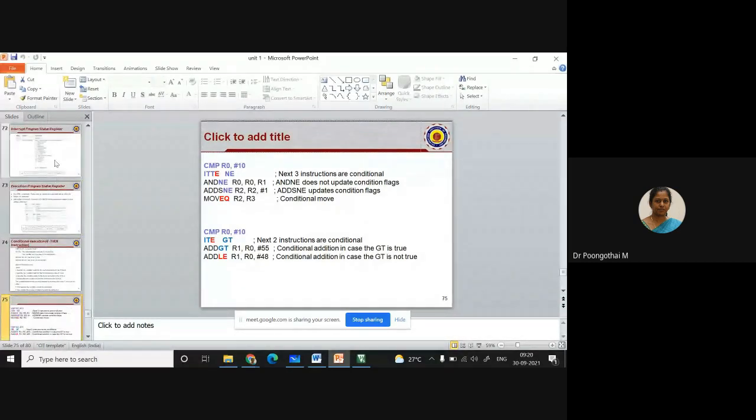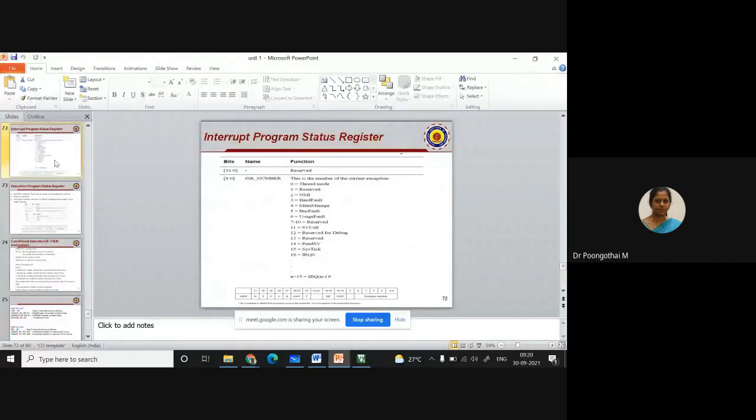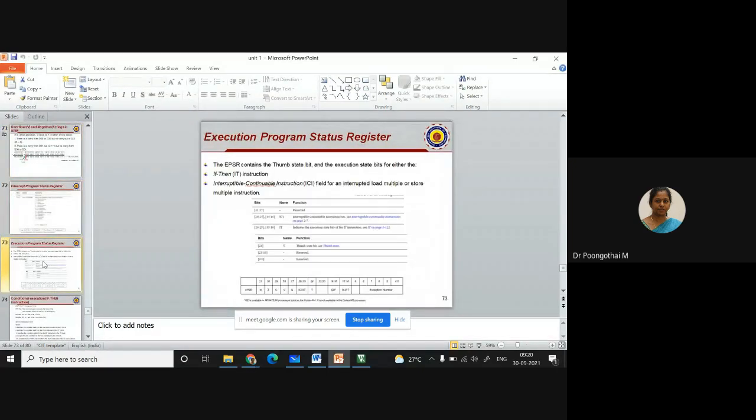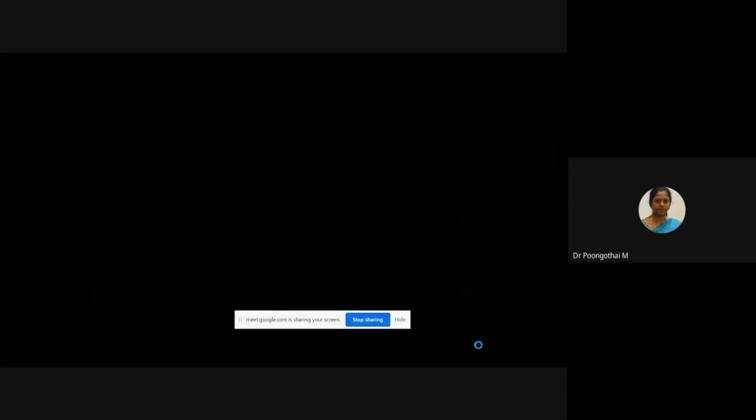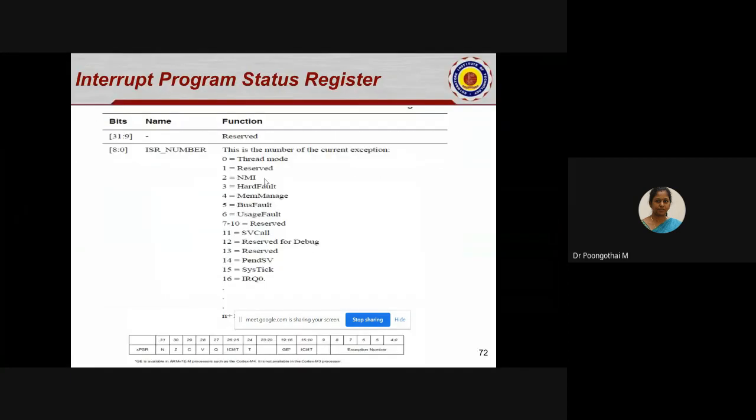So last class we discussed the interrupt program status register and the execution program status register. Here, the interrupt program status register contains the ISR number of the currently executing interrupt service routine.